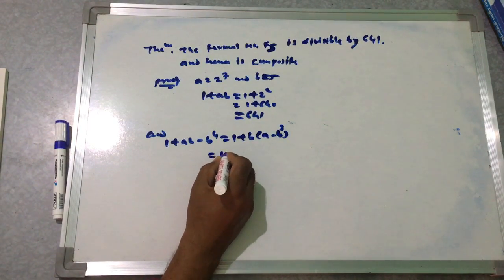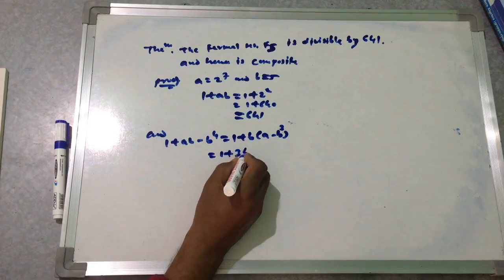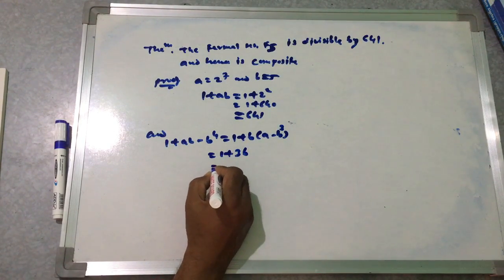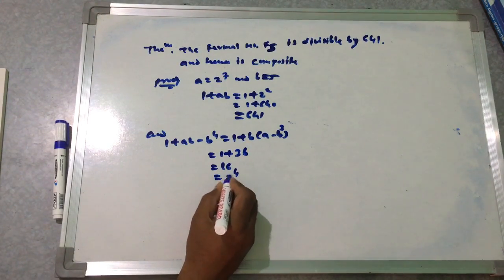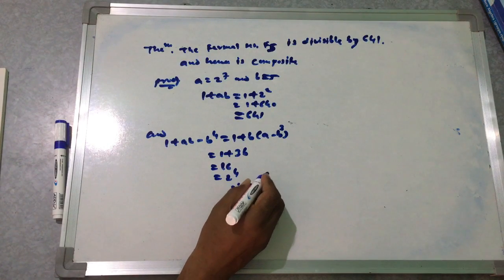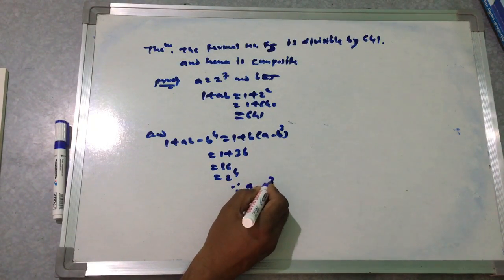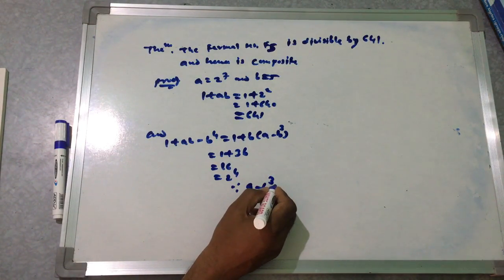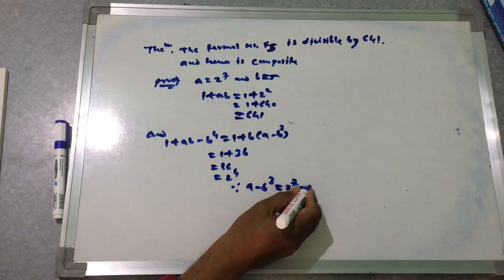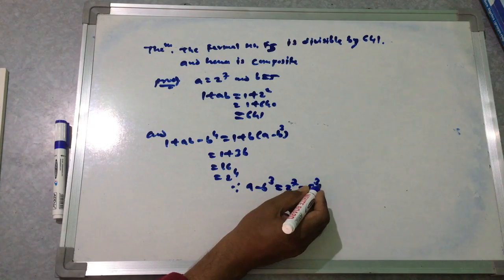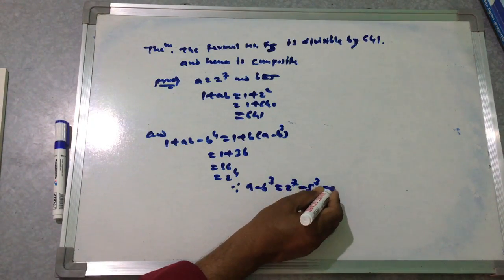So that is equal to 1 plus 3B, this is equal to 16, which is 2 to the power 4, and hence A minus B cube is equal to 2 to the power 7 minus 5 to the power 3, this is equal to 3.